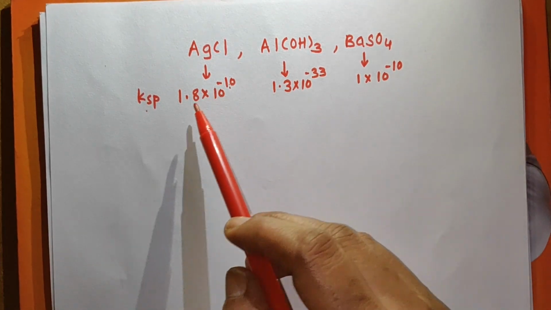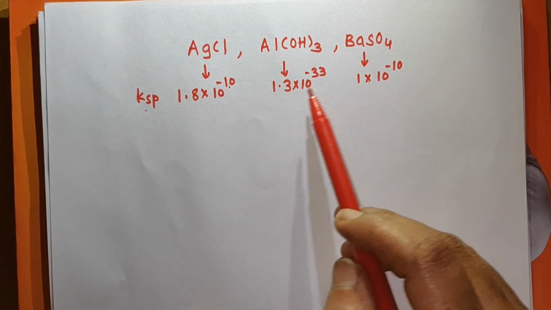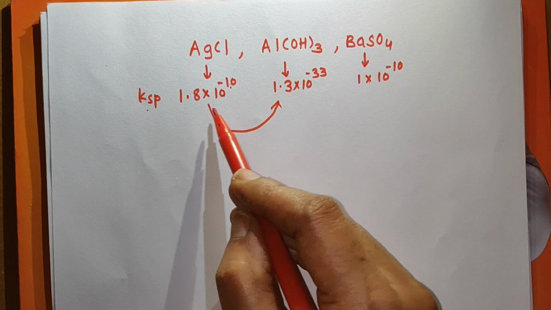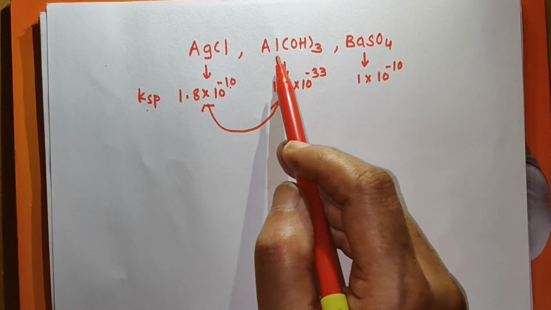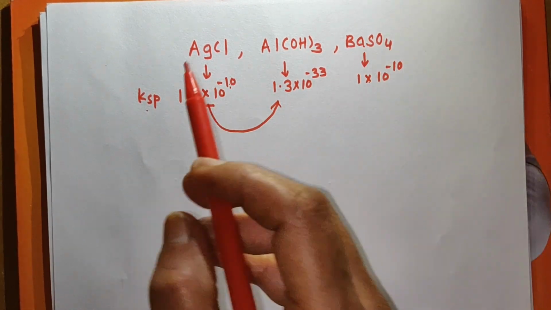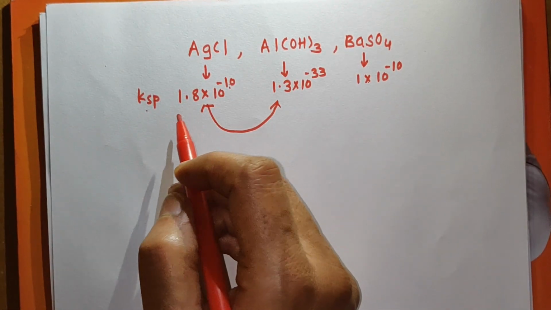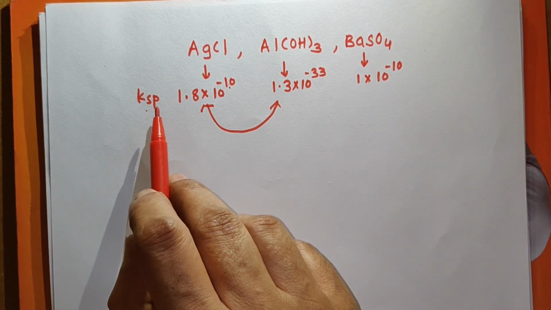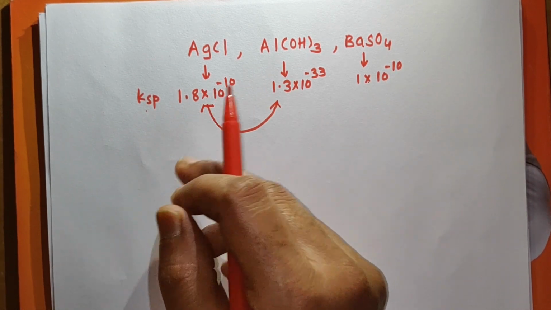Like this, here you can say that 1.8 into 10 raised to minus 10 is more, 1.3 into 10 raised to minus 33 is less. So if you compare the solubility of these two salts, you can say that here AgCl is more soluble than Al(OH)3. Now remember, from the value of Ksp, you can compare the solubility of different sparingly soluble salts also. So remember this point here, when solubility product is more, then the salt is more soluble, and when solubility product is less, then the salt is less soluble.